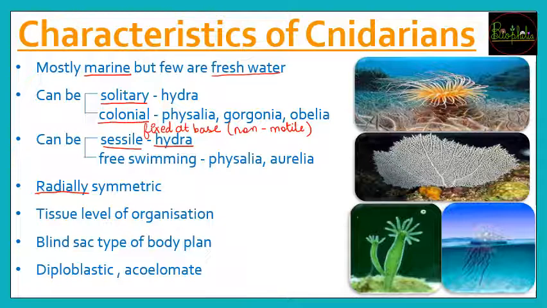Next, tissue level of organization. Tissue level of organization means it is a somewhat higher version than the cellular level. In the cellular level, there were cell aggregations, and it was just the primitive start of division of labor. Whereas in tissue level of organization, since tissue formation happens, the cells which have similar function and structure come together to form that tissue. So the division of labor becomes much more developed in the case of tissue level of organization. Then these tissues arrange themselves to form a blind sac.